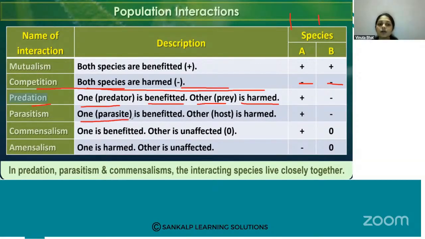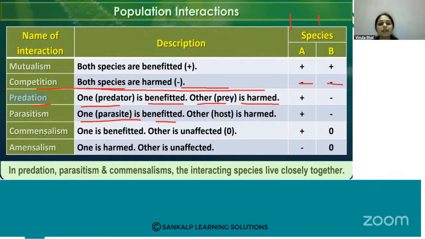Here the parasite is benefited, getting essential nutrients and food from the host, but the host is harmed. The host may get some diseases, or sometimes lose its nutrients also. Like that, the host is affected.